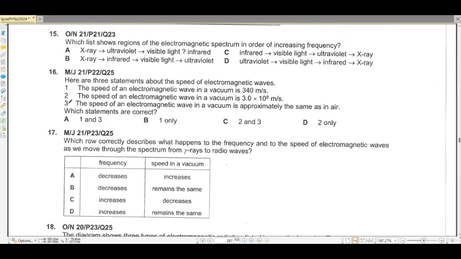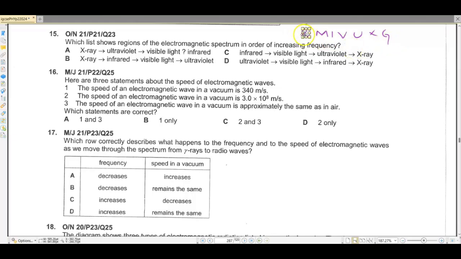ठीक हो गया? Question number 15. Which list shows regions of electromagnetic spectrum in order of increasing frequency? If you need to answer such question, you should write this down. And there is a mnemonic for this as well if you don't remember the correct order. We've actually been doing this for a long time, so I now don't need a mnemonic, but if you need one, it is Raging Martians Invaded Venus Using X-ray Guns.